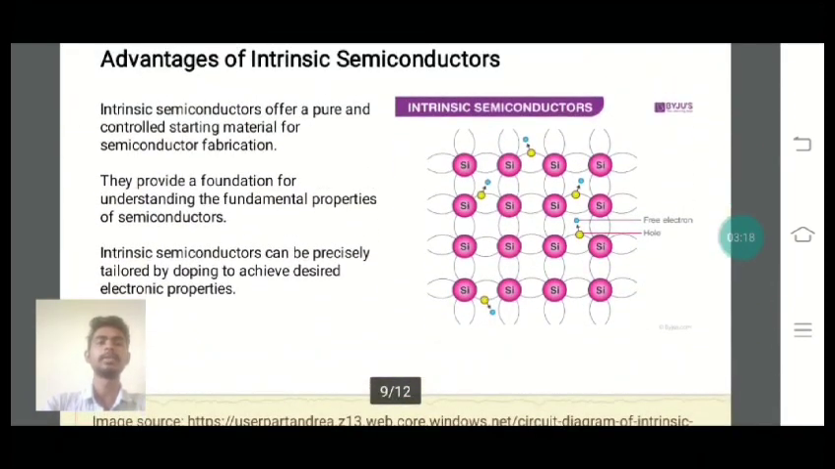The next topic is advantages of intrinsic semiconductors. Intrinsic semiconductors offer a pure and controlled starting material for semiconductor fabrication. They provide a foundation for understanding the fundamental properties of semiconductors. Intrinsic semiconductors can be precisely tailored by doping to achieve desired electronic properties.